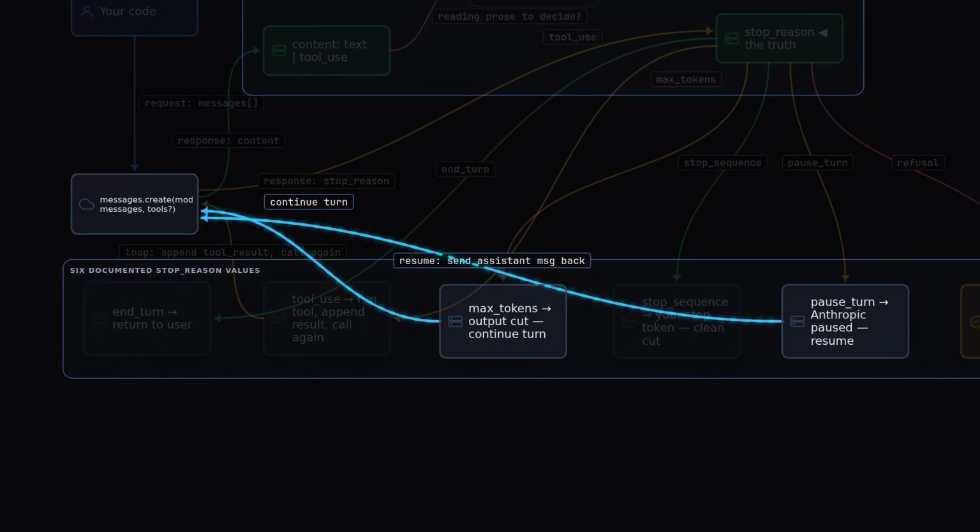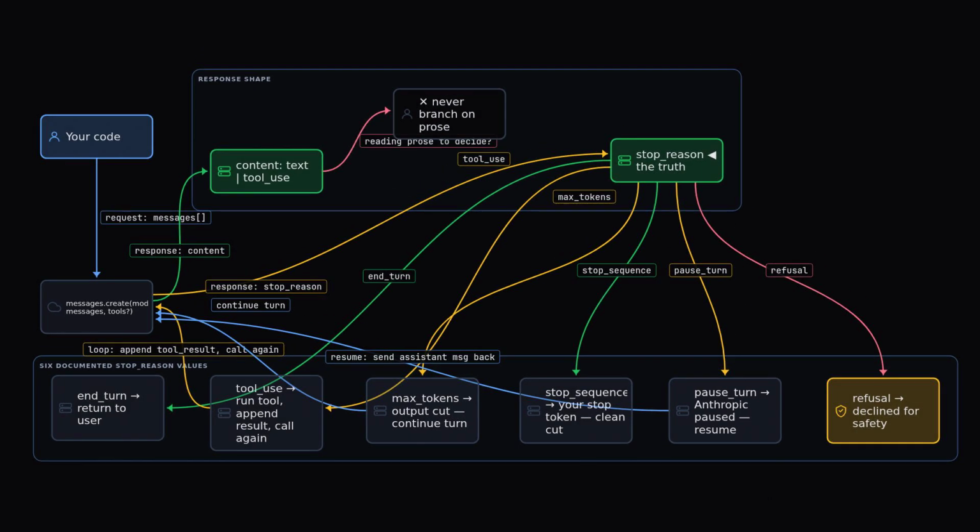2 more branches loop back too, pause turn and max tokens. Thinner arrows, same shape. Call the API again with the assistant's response carried forward. Different reasons, same control flow. Layer 1 in one breath. Send messages, read stop reason, branch on the enum, and loop when the enum demands it. That's the whole protocol.